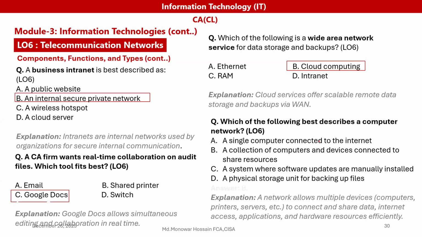Which of the following best describes a computer network? Here, a collection of computers and services connected to share resources. Answer B, because a network allows multiple devices, that means computers, printers, servers, etc., to connect and share internet access, applications, and hardware resources efficiently.